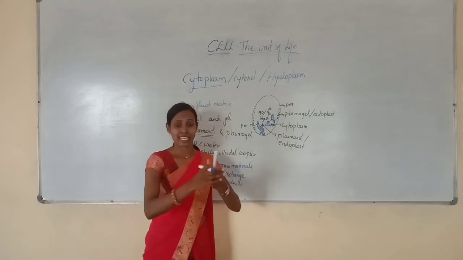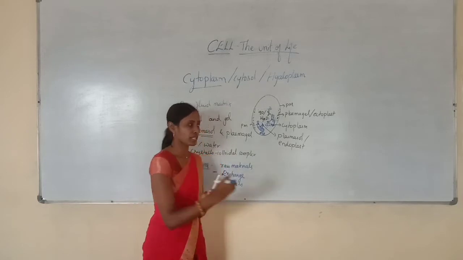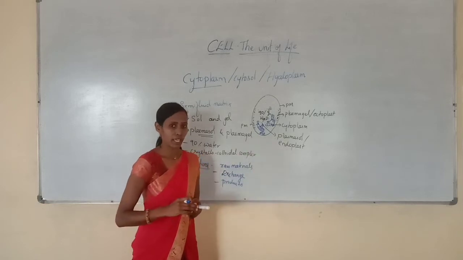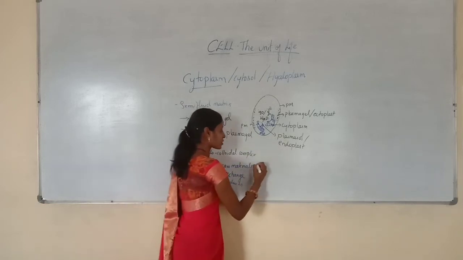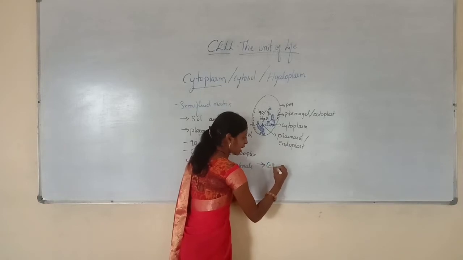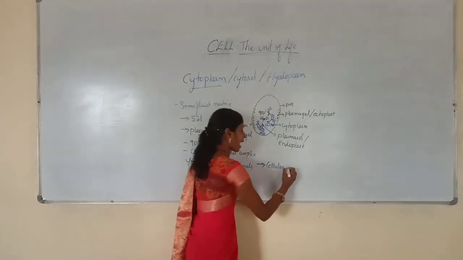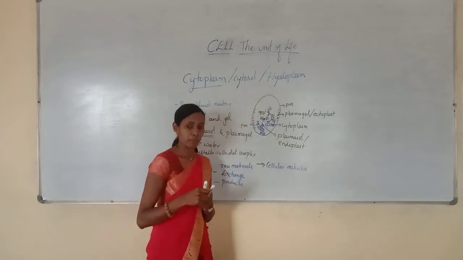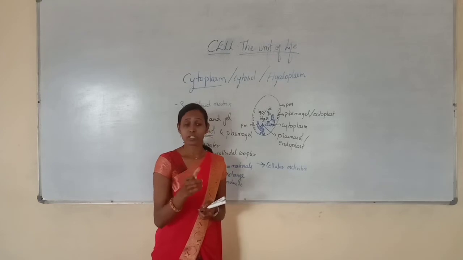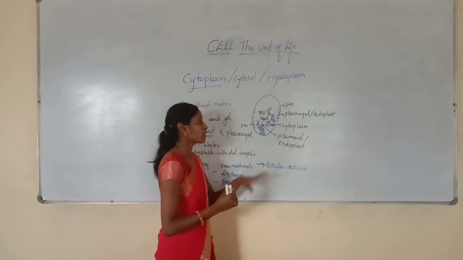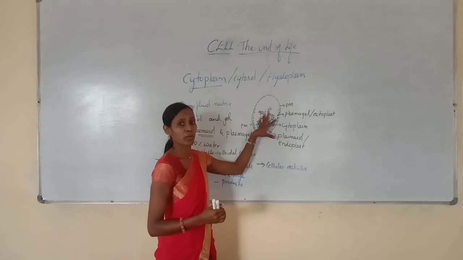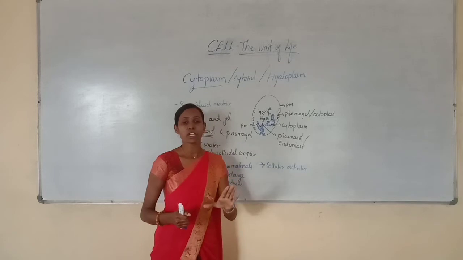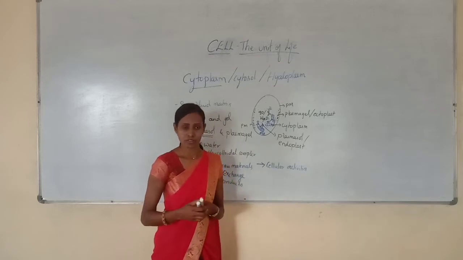Later, those products can get exchanged. So firstly, the products are released into the cytoplasm, then the exchange of materials will be taking place. Then the next function is that it is the site for various cellular activities. You will study these in the photosynthesis chapter and the respiration chapter. Most of the cellular activities will be taking place in the cytoplasm. That's why cytoplasm is called the site for various cellular activities.